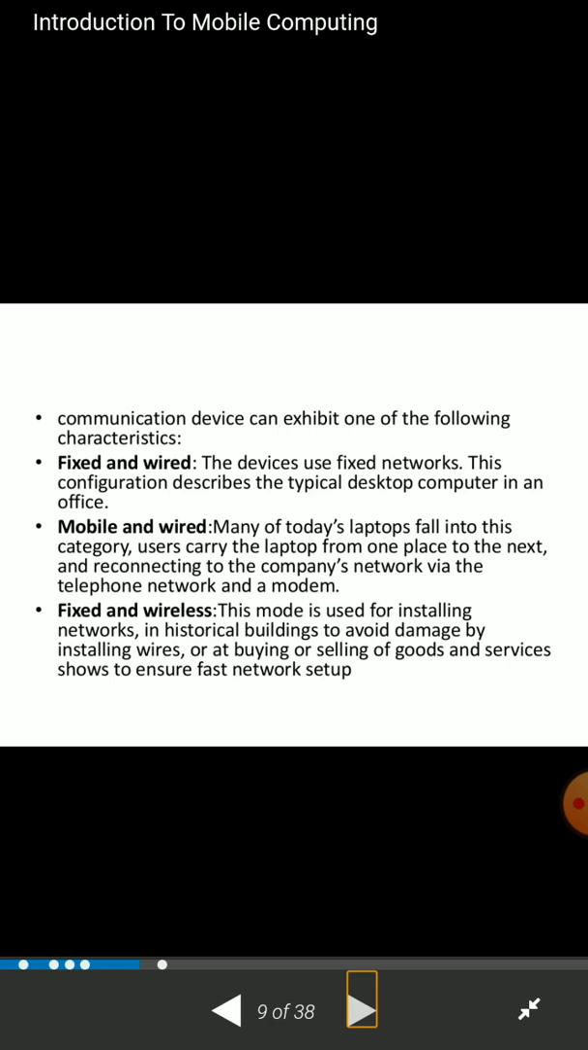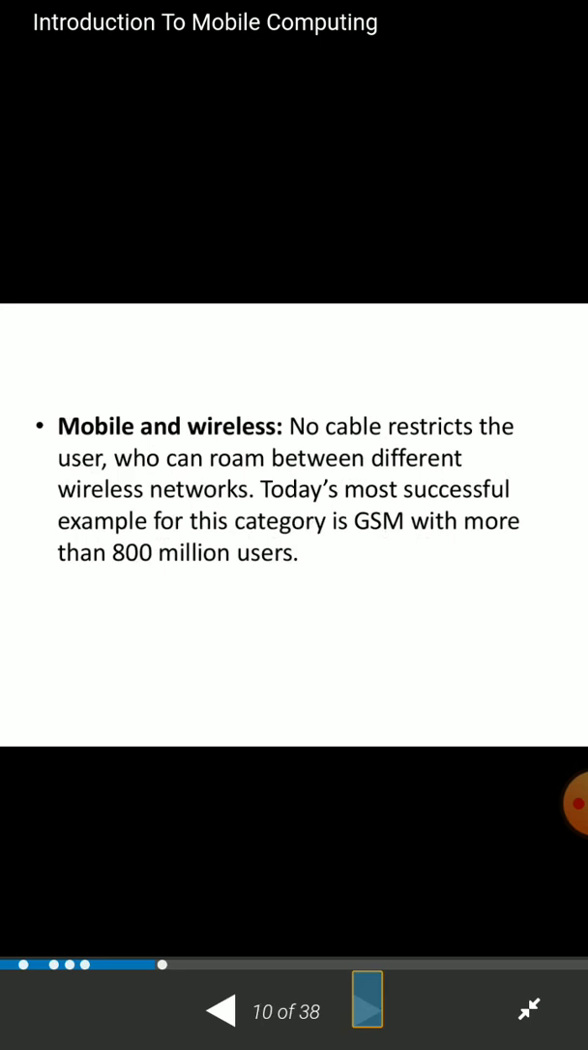Fixed and wireless. Okay, fixed and wireless. This mode is used for installing networks in a historical building, to avoid the damage of installing wires, or for buying and selling goods and services, to ensure fast network setup. Mobile and wireless also has no cable, and it lets the user roam between different wireless networks. Today's most successful example of this category is GSM, with more than 800 million users.